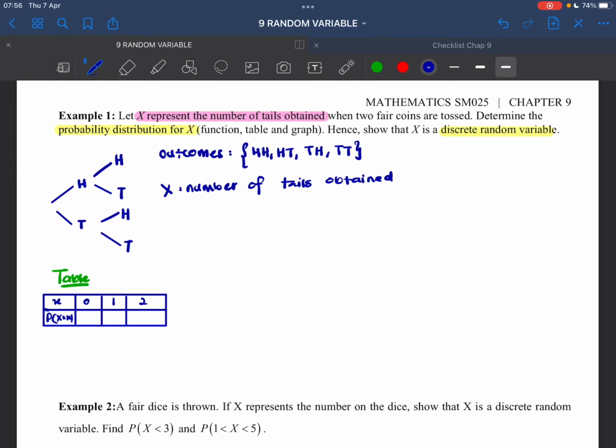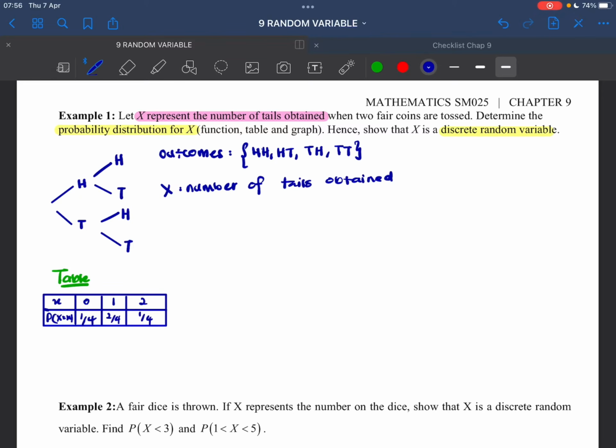Now we want to count the outcomes. When tails equals 0, which is 2 heads here, that will be 1 over 1, 2, 3, 4, so 1 over 4. The probability is 1 over 4. If we get 1 tail, we have 1, 2, so that will be 2 over 4. And for 2 tails, we have 1 over 4.